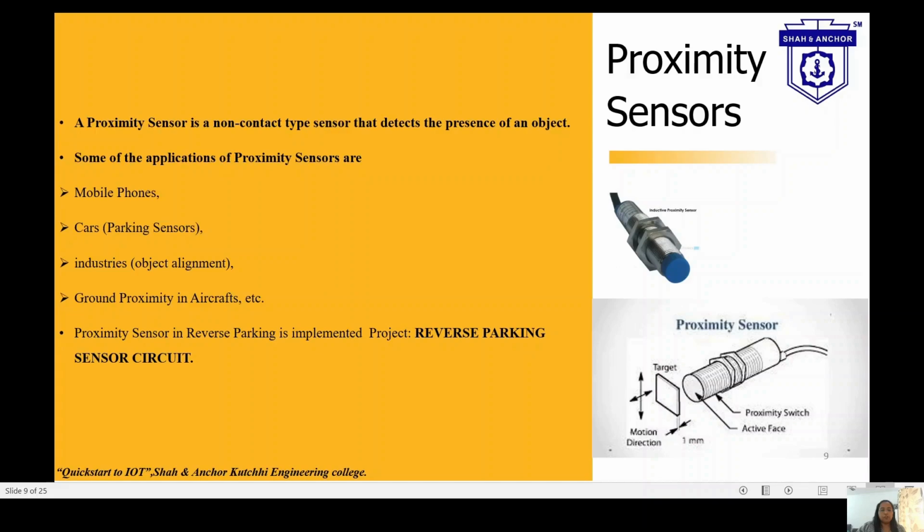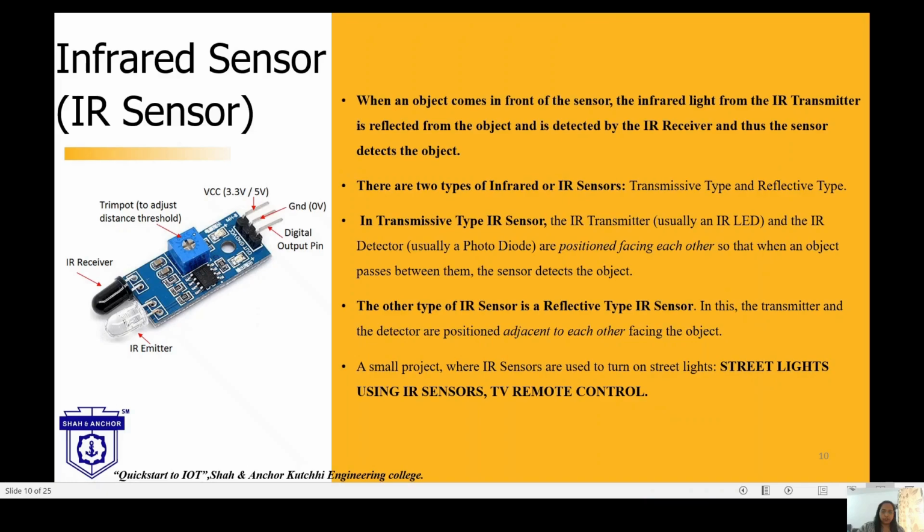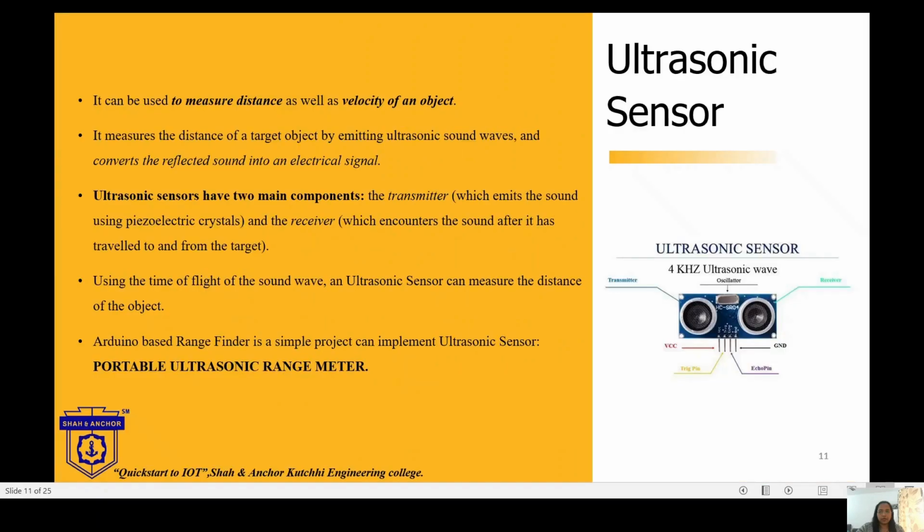In the transmittive type, the transmitter and detector are positioned facing each other, whereas in the reflective type, the transmitter and detector are positioned adjacent to each other. Using this, a street light using IR sensors can be developed. This project can be developed.